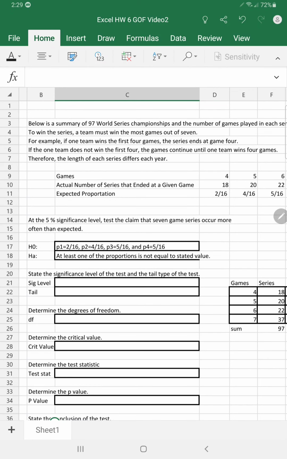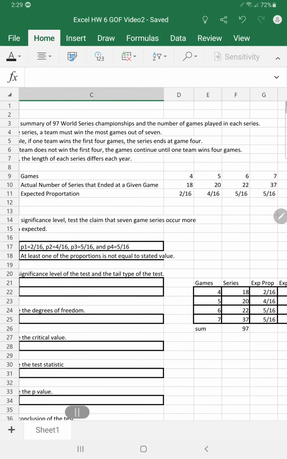Below is a summary of 97 World Series championships and the number of games that were played in each series. To win the World Series, a team must win the most games out of 7. So, for example, if one team wins the first 4 games, the series ends at game 4. If one team does not win the first 4, the games continue until one of the teams wins 4 games. Therefore, the length of each series differs every year. Let's look at the data now.